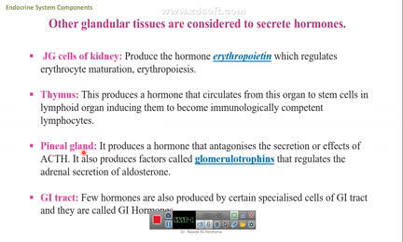Pineal gland produces a hormone antagonist for the effect of adrenocorticotropic hormone, and also melatonin that acts mainly on the gonads. The GIT also secretes a few hormones. This is a special cell in the GIT.